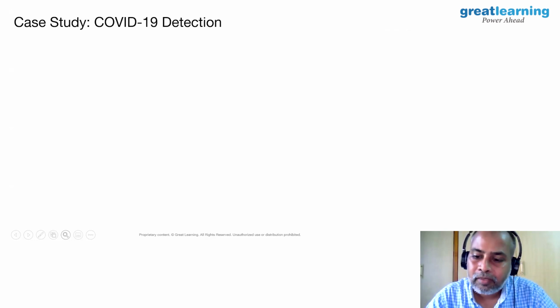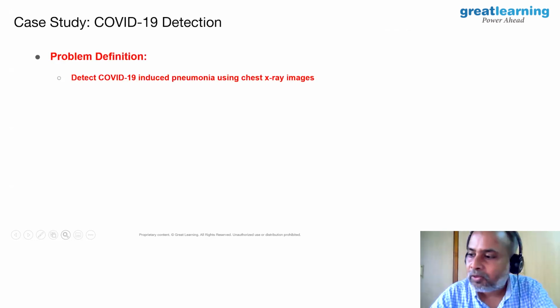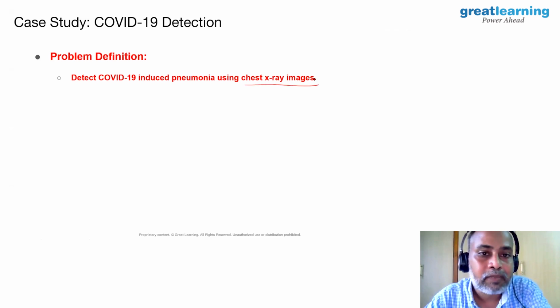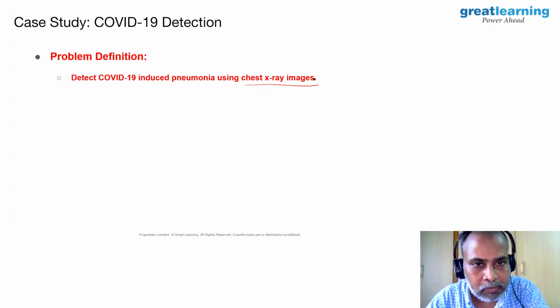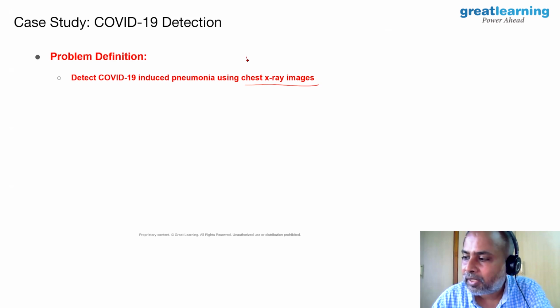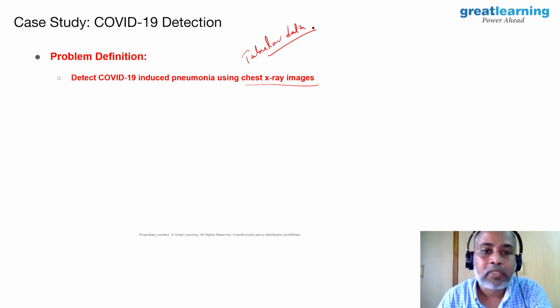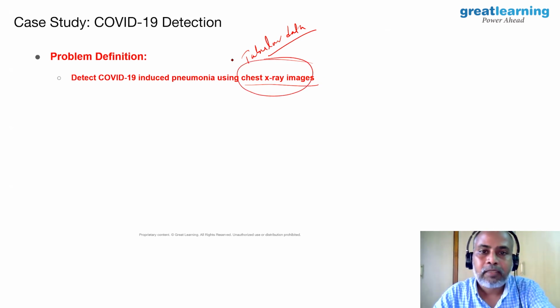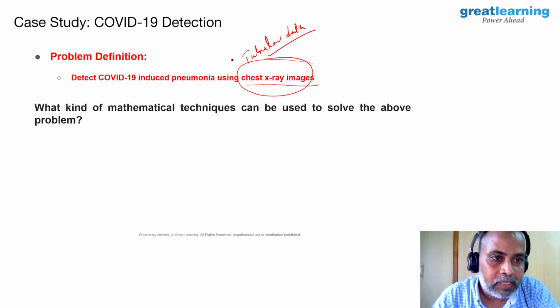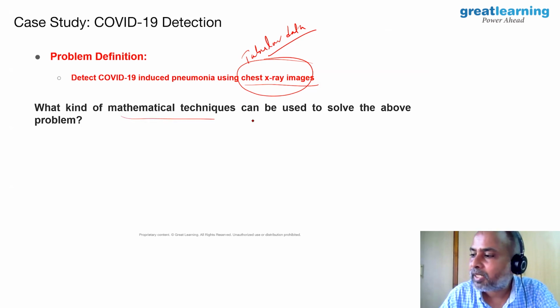COVID detection. Can we detect COVID using chest X-rays? And by the way, it is actually a very interesting problem. So far, the data you have used is tabular data, right? And this is the first time we're talking about images in a use case. So let us see whether we'll be able to do it. To solve this particular business problem, what kind of mathematical techniques are needed?